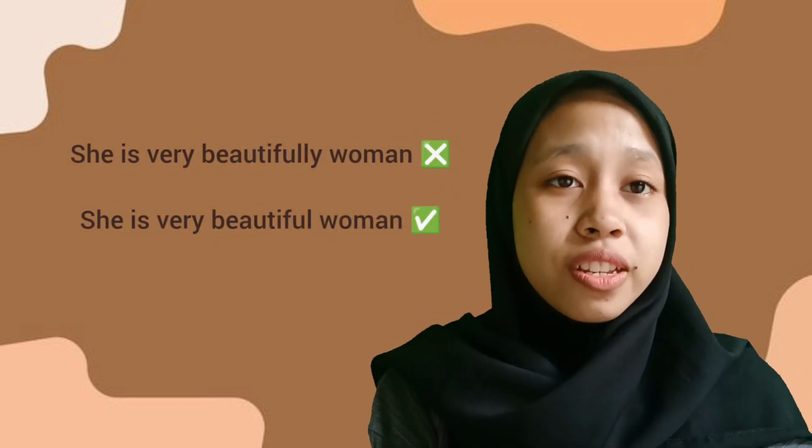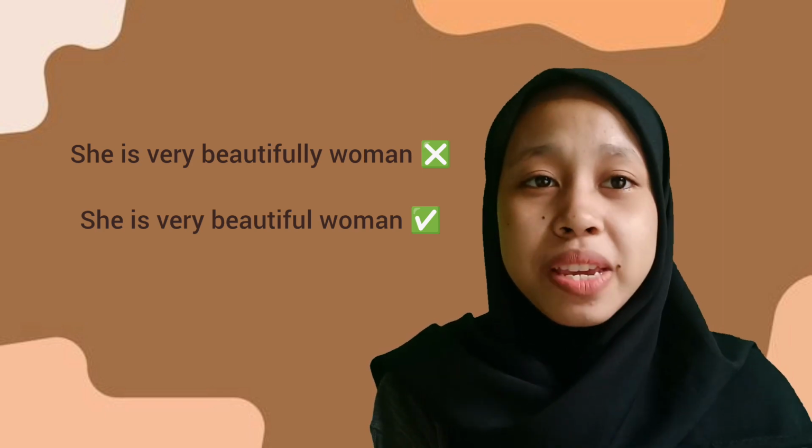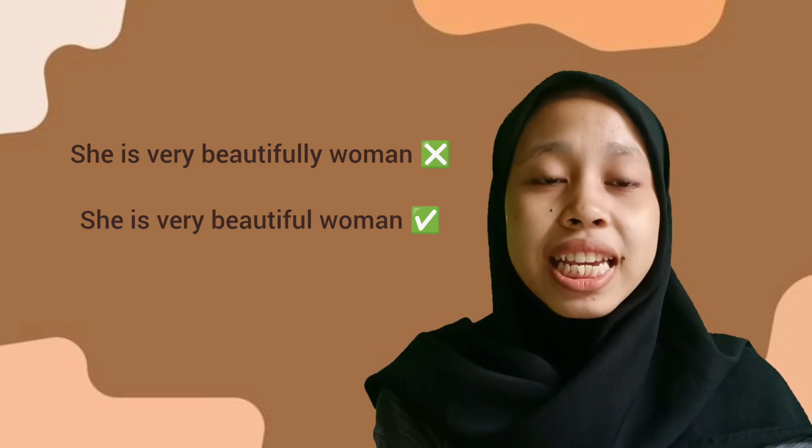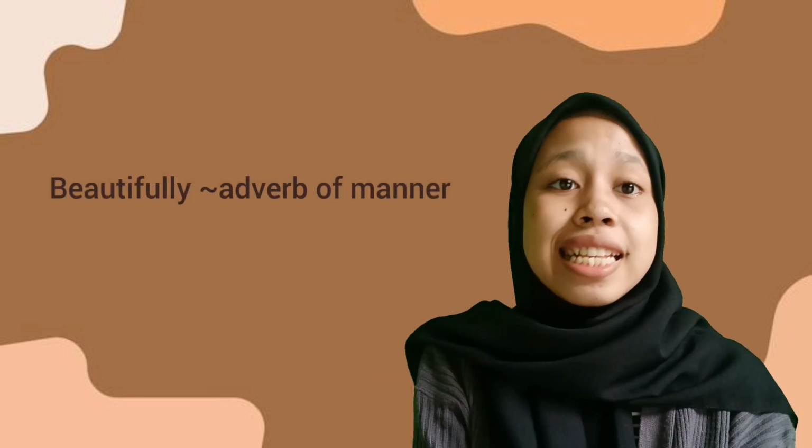The second problem of this research is that students are wrong in choosing word class in constructing adjective phrases. The example: "She is very beautifully woman." It should be, "She is very beautiful woman." The word beautifully is an adverb of manner, whereas the adjective phrase structure should have an adjective as the main head and very as the pre-modifier of the adjective phrase. So guys, let's discuss together.